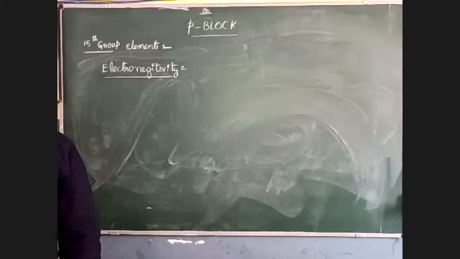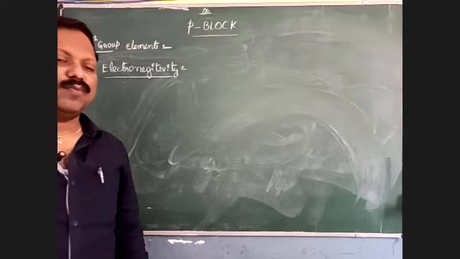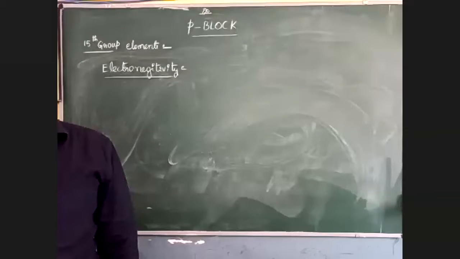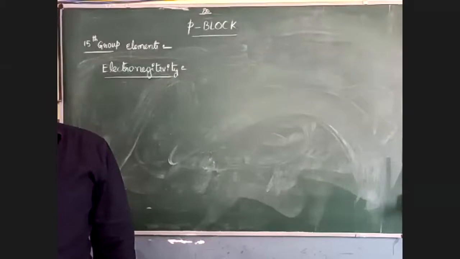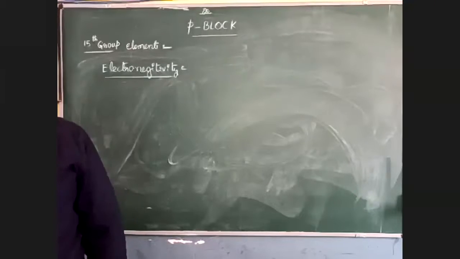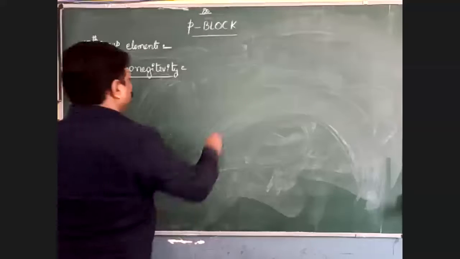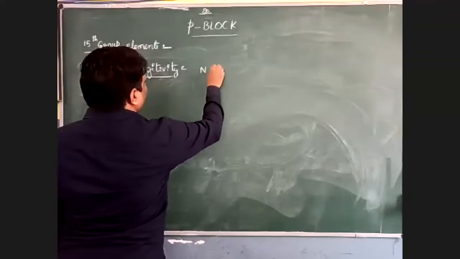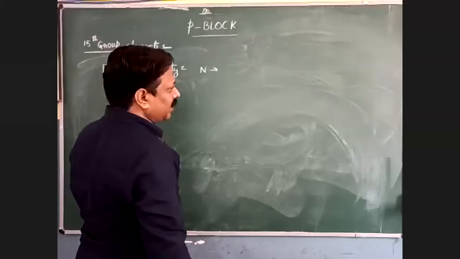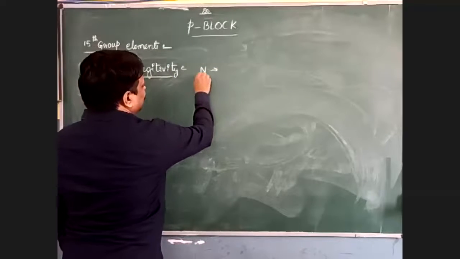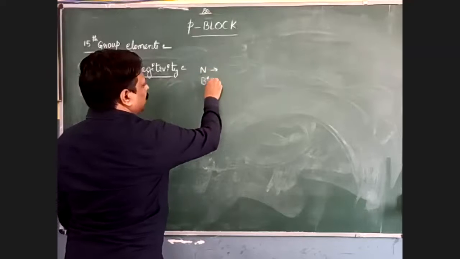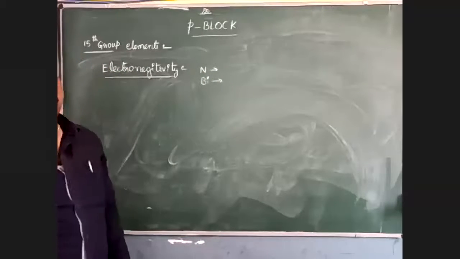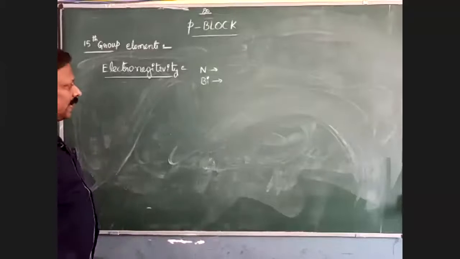So how can we decide that? If the size is more, then a metal character develops. If the size is less, then a non-metal character develops. So in this group, nitrogen has the highest electronegativity and bismuth has the least. So write that order.